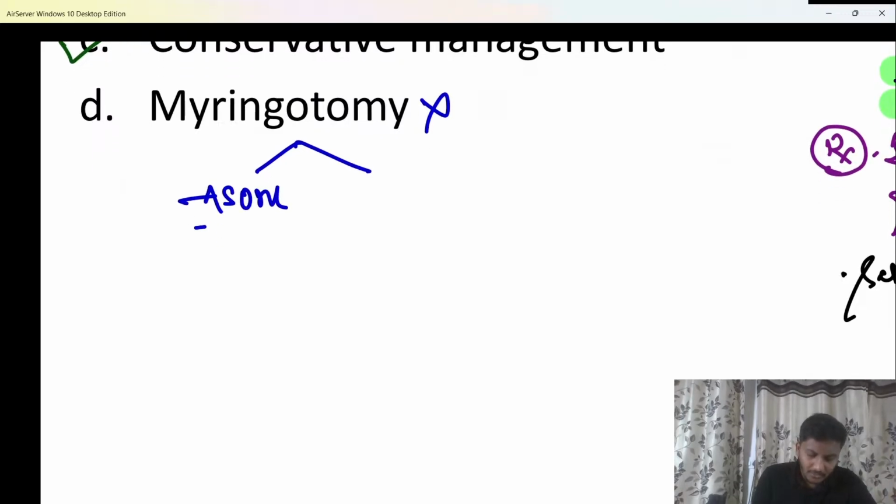Why in ASOM? ASOM is acute suppurative otitis media. So it is a middle ear infection which has a lot of pus in the middle ear. In patients of ASOM, there is excess amount of pus collected in the middle ear. That leads to a full or a bulging out tympanic membrane. In that condition, it's better to make an incision over the tympanic membrane and drain all the pus.